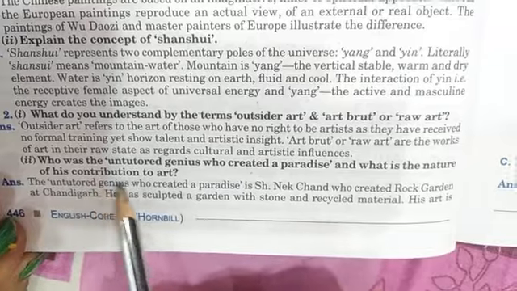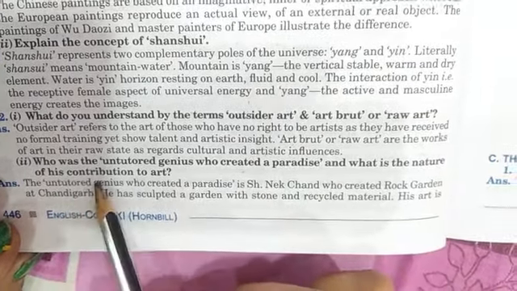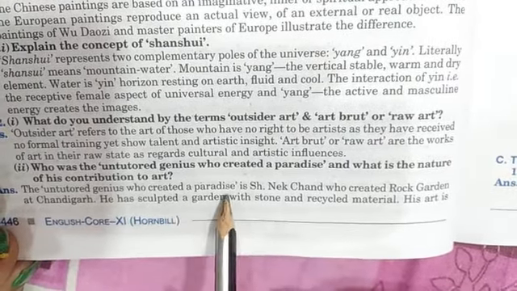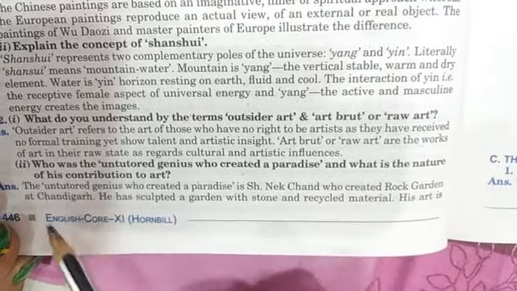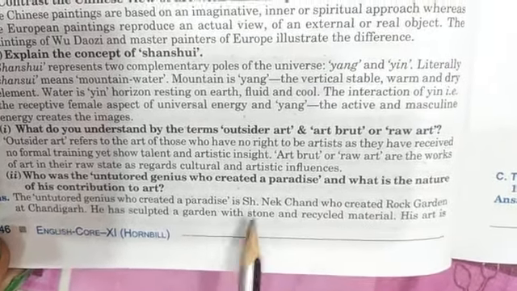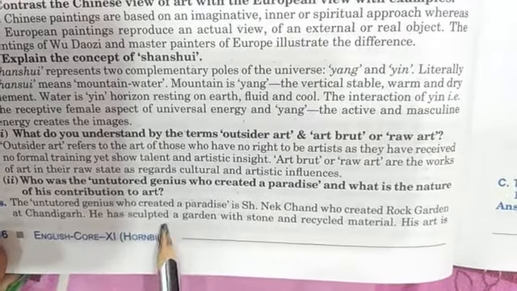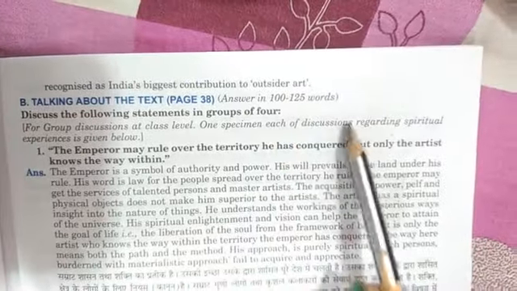Second part: who was the untutored genius who created a paradise and what is the nature of his contribution to art? The untutored genius who created a paradise is Shri Nek Chand, who created the Rock Garden at Chandigarh. He sculpted a garden with stone and recycled material. His art is recognized as India's biggest contribution to outsider art.